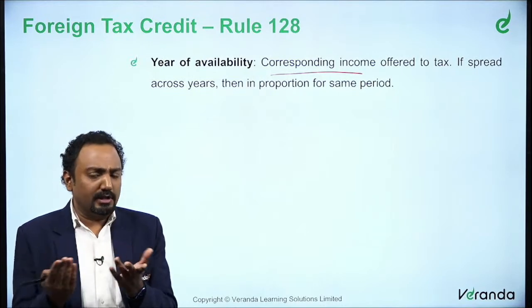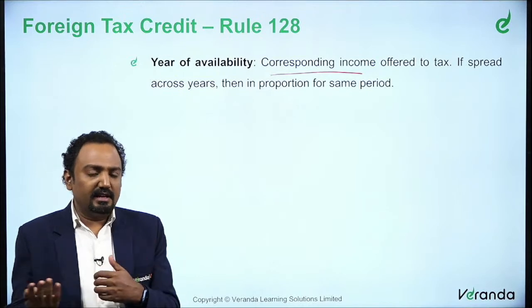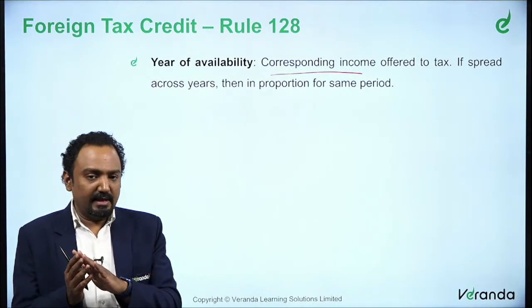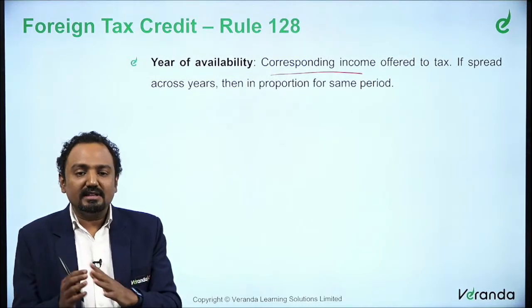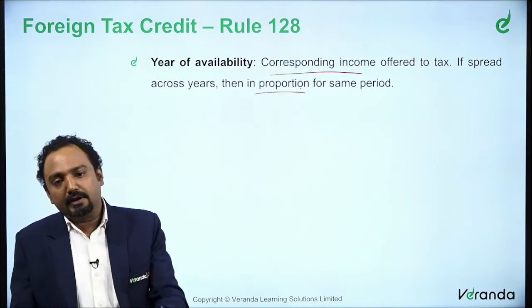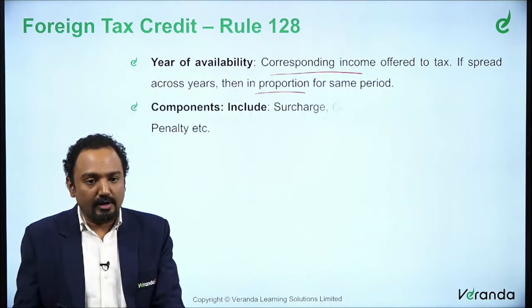What if it is spread over the year? For example, we have calendar years and financial years. So what if it is actually spreading over a year? If it is in the same year, you take it as it is. If it is spread over 2-3 years, then you take it in the same proportion, whatever proportion for that particular year, that is 21-22 financial year, for that previous year alone you compute.